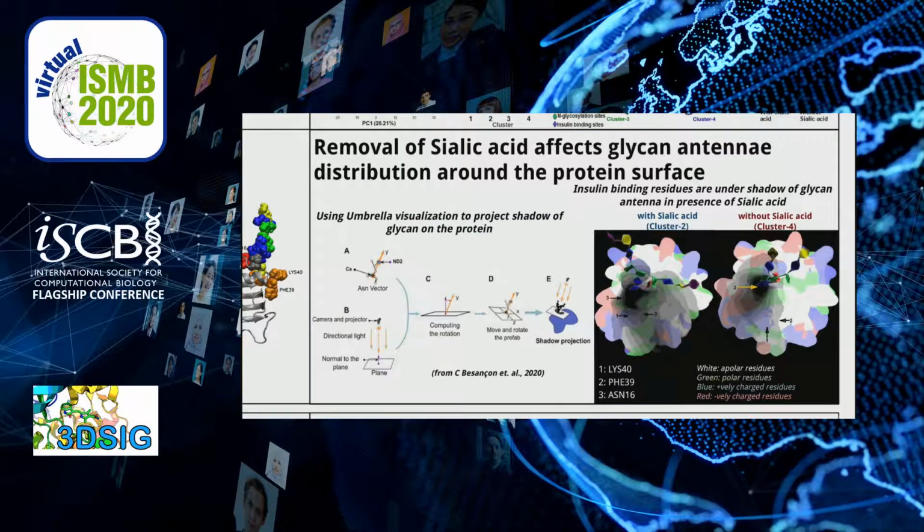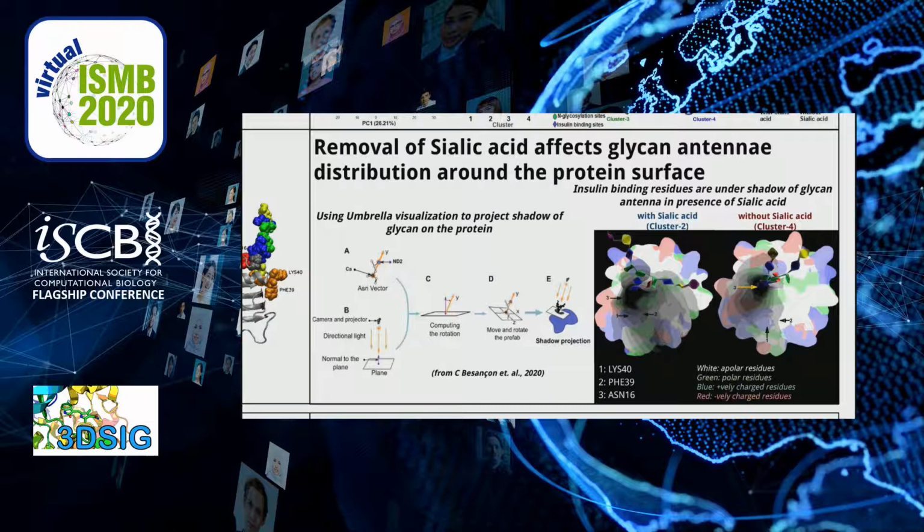The final question we tried to answer was, since cluster 2 and cluster 4 have such unique glycan behavior, does that also translate to the way glycan positions itself around the protein residues? To answer this, we used a technique developed by our group called umbrella visualization, where we project light normal to the position of glycosylated asparagine over all the frames of the molecular dynamics trajectory, and the average projection of the glycan's shadow above the protein surface is projected as a contour plot.